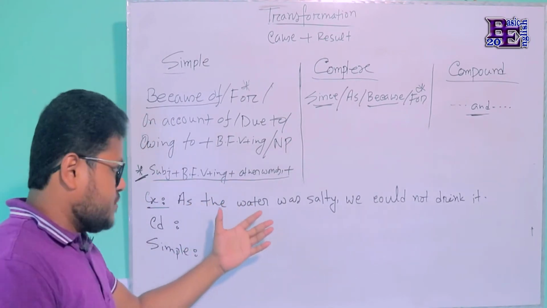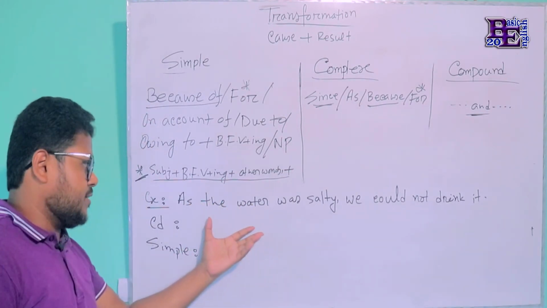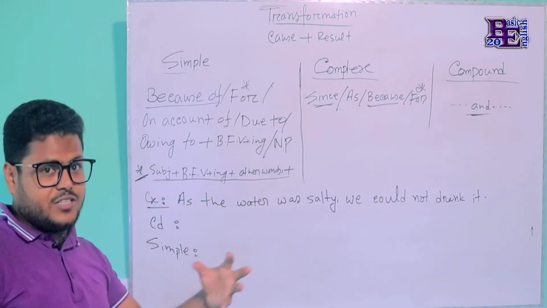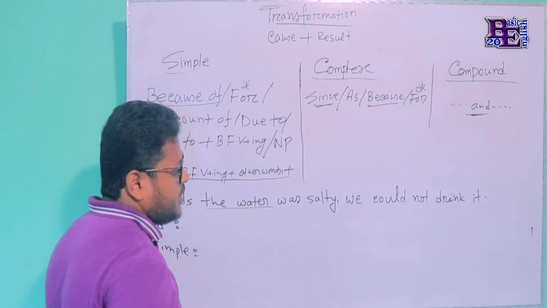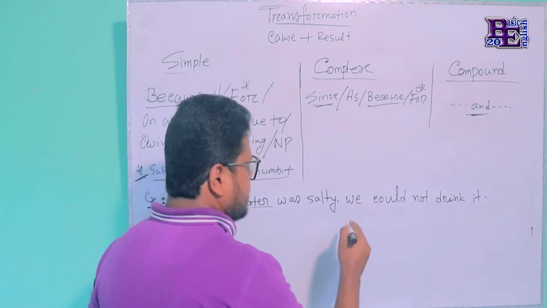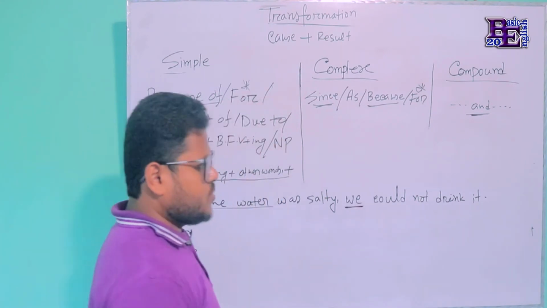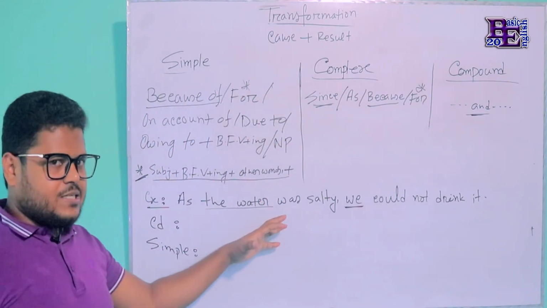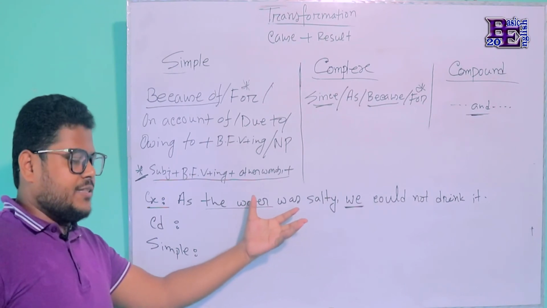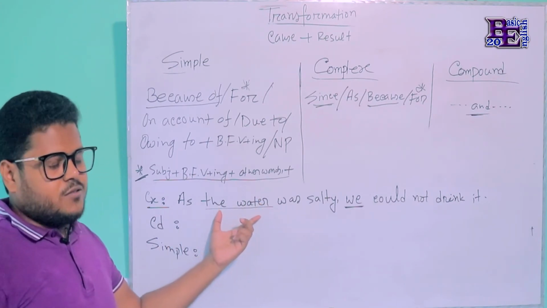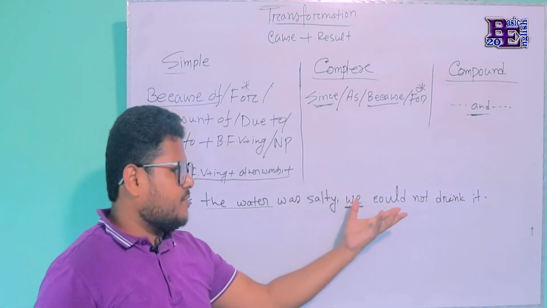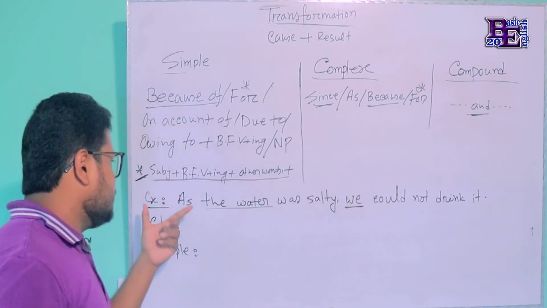Viewers, here in this example you can see that in both the sentences the subject is not the same. Here in this sentence the subject is water, and in the next sentence the subject is we. So if you get different subjects like this, where one is expressing the cause and another is expressing the result, then we can follow this structure.